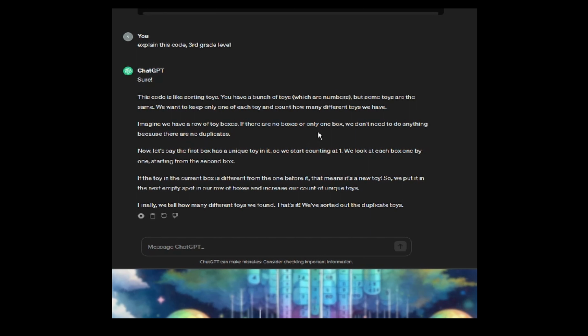Now, let's say the first box has a unique toy in it, so we start counting at 1. We look at each box one by one, starting from the second box. If the toy in the current box is different from the one before it, that means it's a new toy. So we put it in the next empty spot in our row of boxes and increase our count of unique toys. Finally, we tell how many different toys we found. That's it. We've sorted out the duplicate toys.